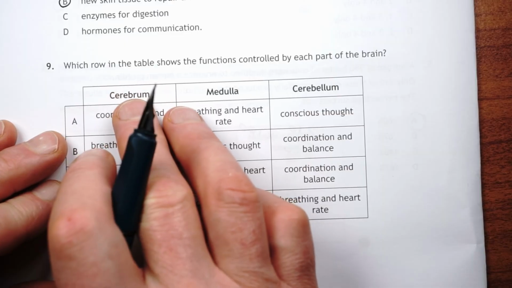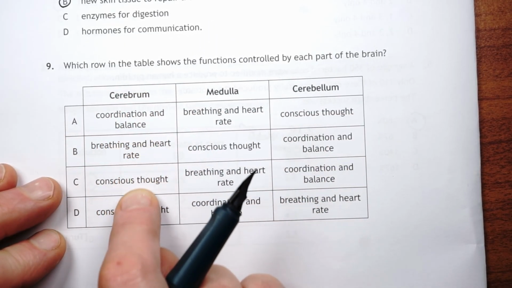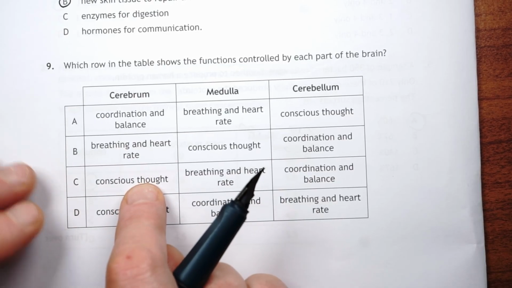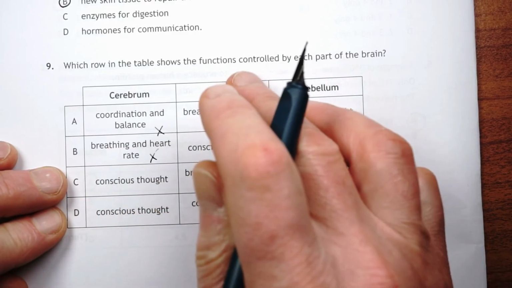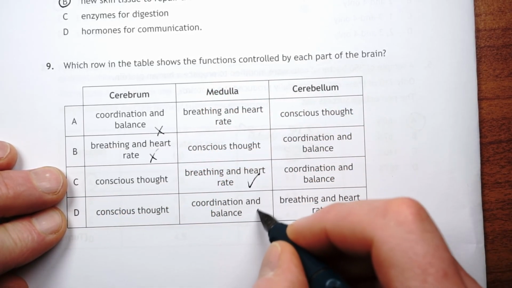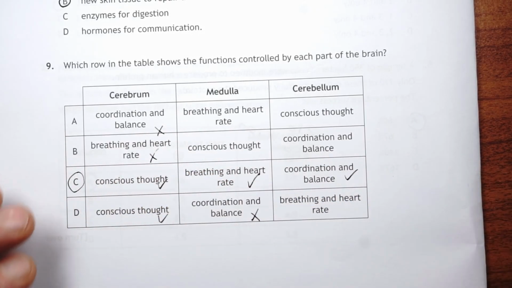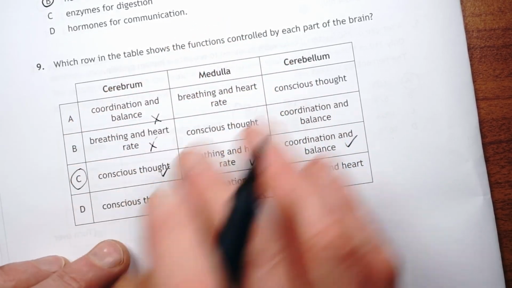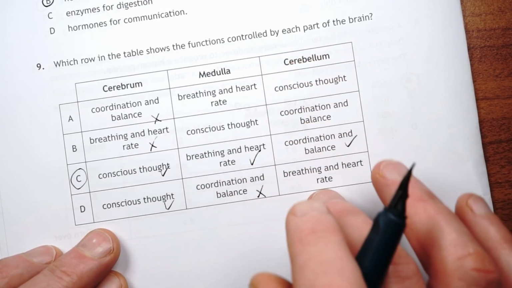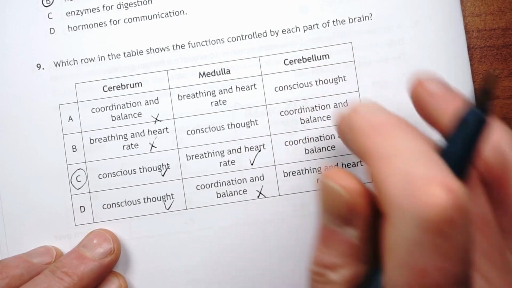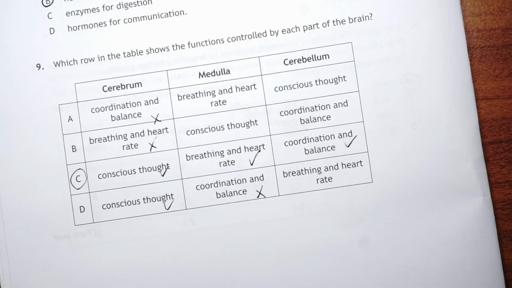Well, let's work down this list here. Cerebrum is for conscious thought. Okay, so it's going to be C or D, so these are both wrong, right? Medulla, breathing rate and heart rate, that's right. Coordination and balance is wrong, so that's right, so this has to be right, so the answer is C. Just work through a process of elimination. Start with the one that you're sure of. It's probably the easiest thing to do. If you're sure that cerebellum is for coordination and balance, start there and then work across. Whatever way you do it, just work in a process of elimination. Okay.